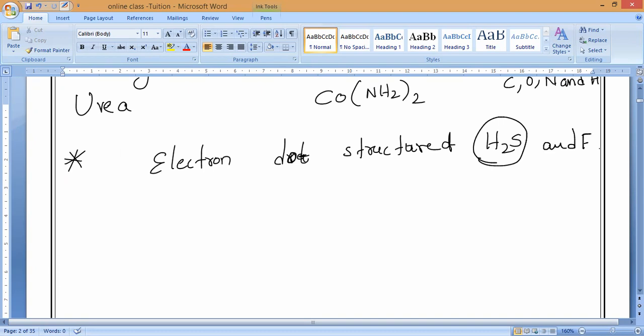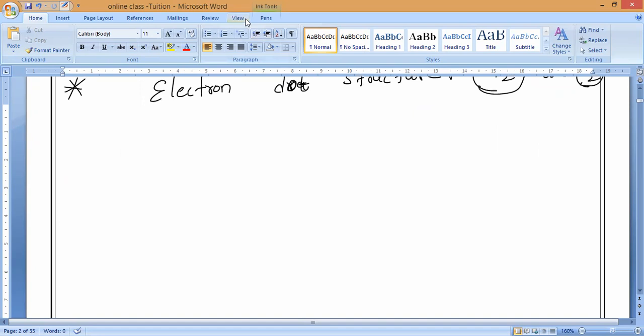And also fluorine. So let me see who will draw. These two you draw, the electron dot structure. Correct or not? Try your own. I will draw here, but you don't copy from me. Now tell me, how many hydrogens are needed in hydrogen sulfide? If you know the formula, you can understand. Two hydrogens. Each hydrogen valency is 1. Correct or not? Plus, what is the sulfur valency?